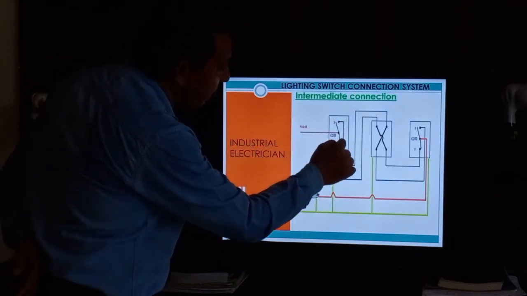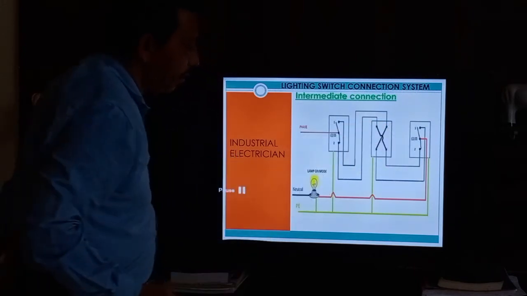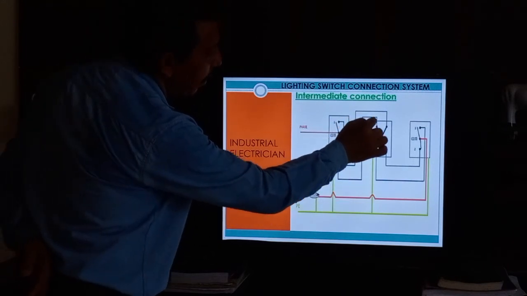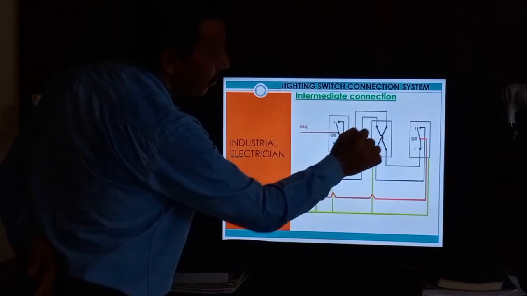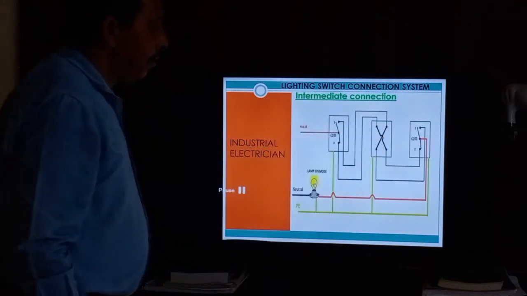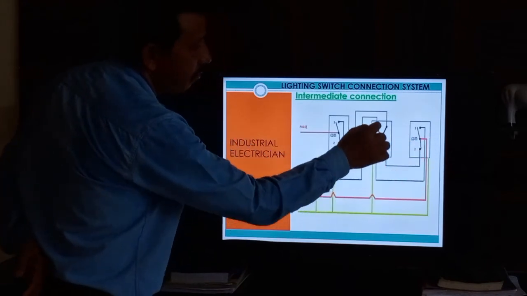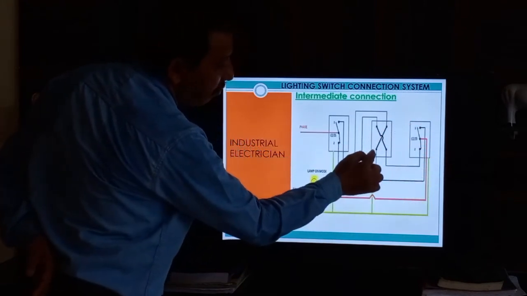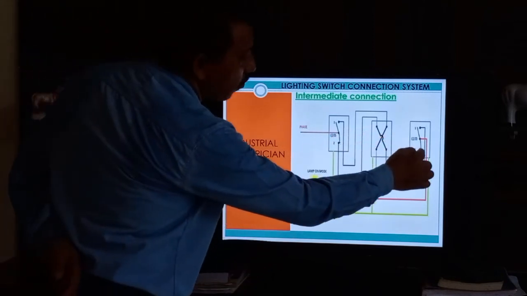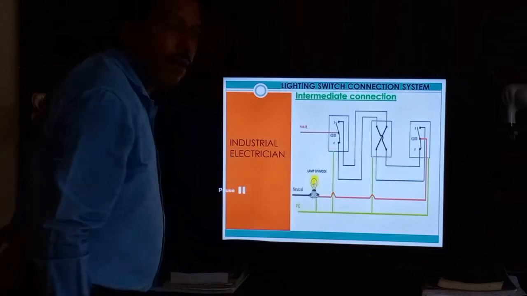So the first two-way switch's wire 1 goes to one top terminal, and number 2 goes to the other top terminal. And for the next two-way switch, the first point goes to one downside terminal, and the second comes to the other downside terminal.